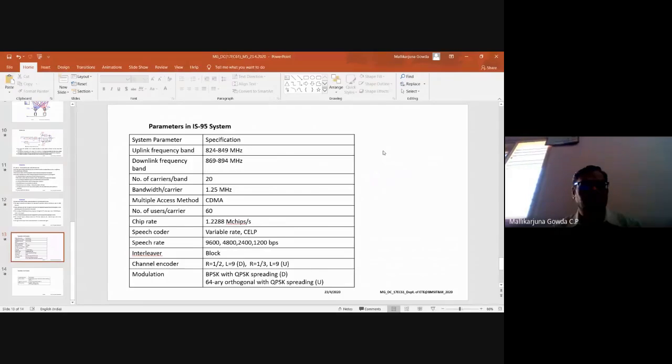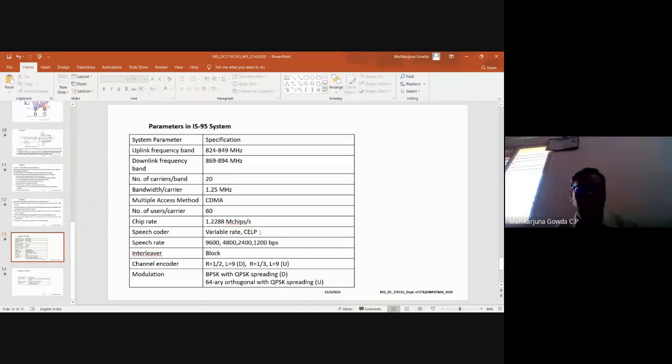25 megahertz, right? Uplink frequency band. Even downlink frequency band, 869 to 894. So the number of carriers per band will be 20. Bandwidth per carrier, I said it is 1.25 megahertz. Right? So number of users per carrier is 60, and this is the chip rate.